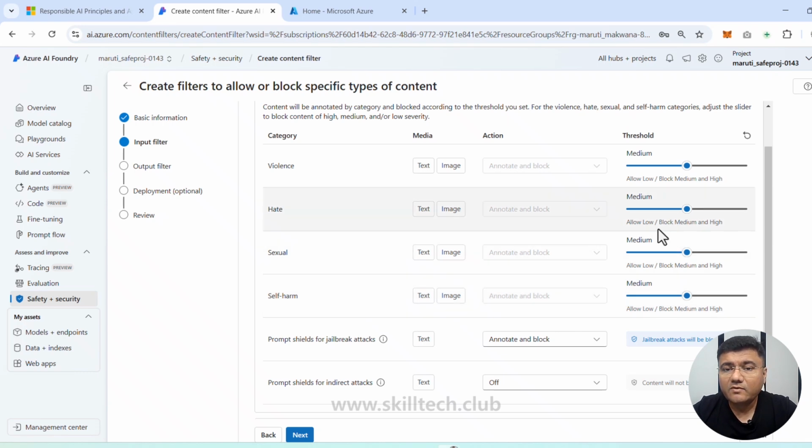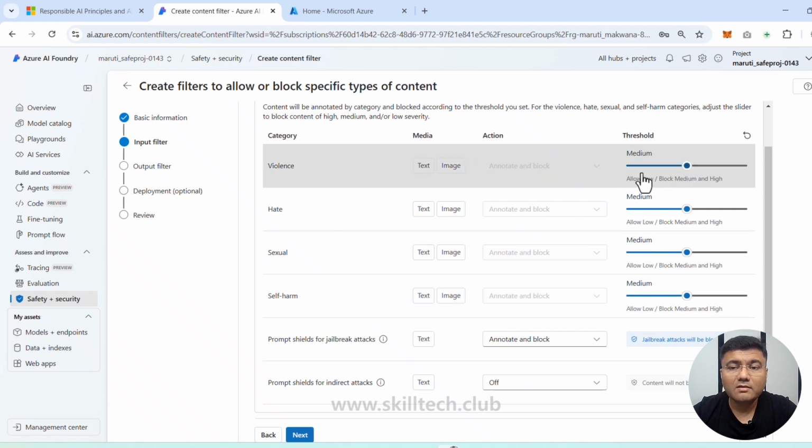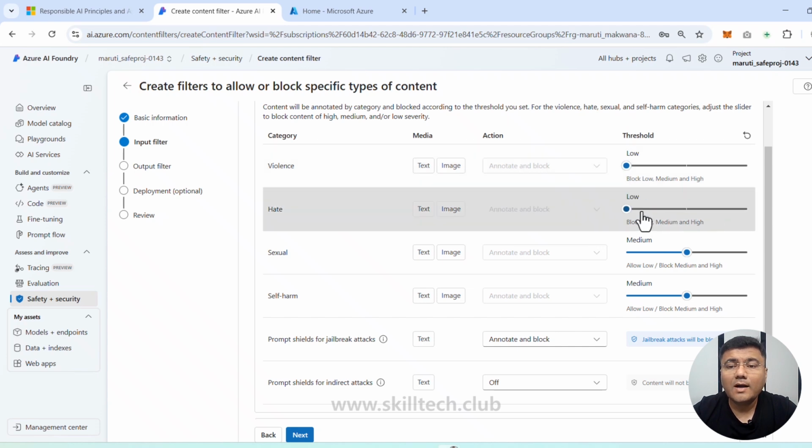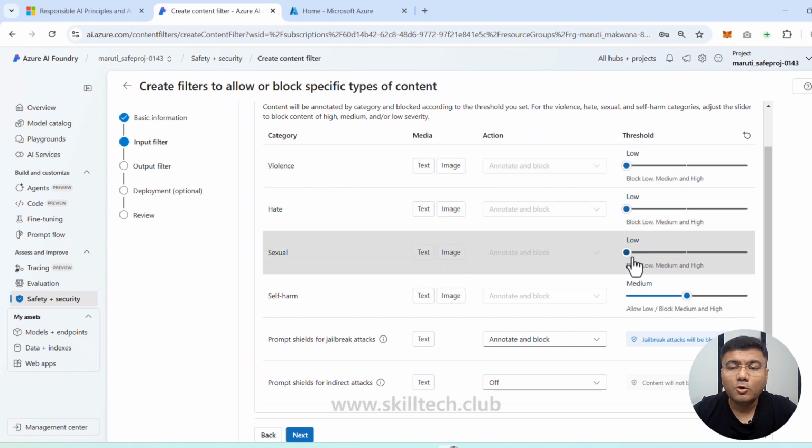You can see at the right side, we have a threshold configuration. And right now, the threshold for this is actually medium. Now, if I want to control this thing, it is as simple like I can change the slider from medium to low or high, depends upon my requirement. For all of these categories, right now, I'm going to change this threshold to low. I do not want any of these things will be medium or high, so I'm just going to specify this.